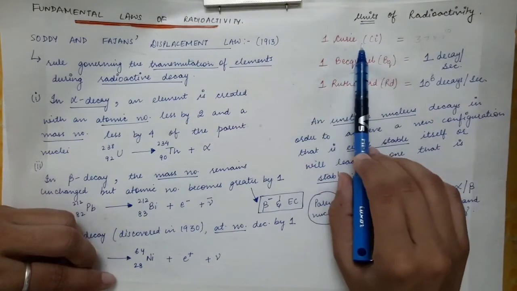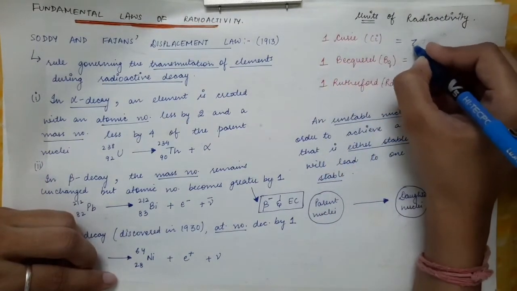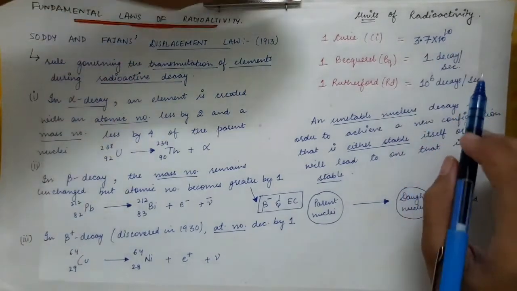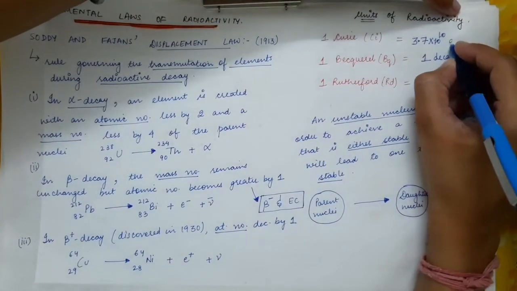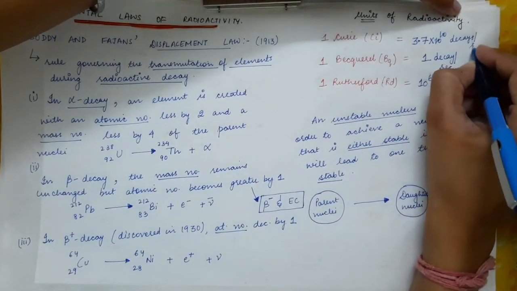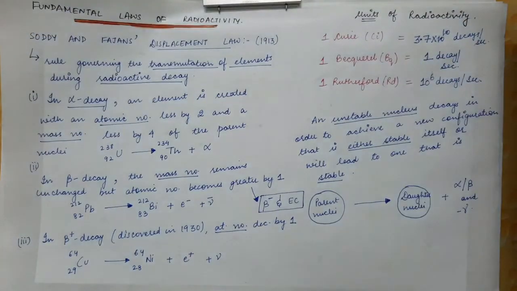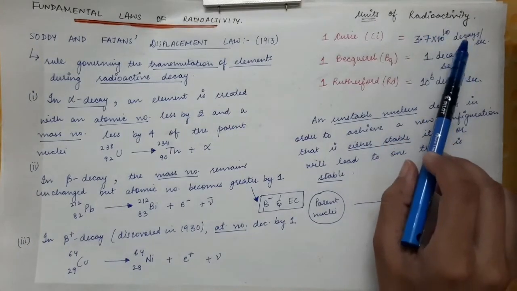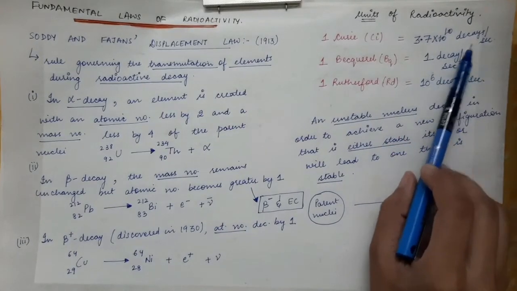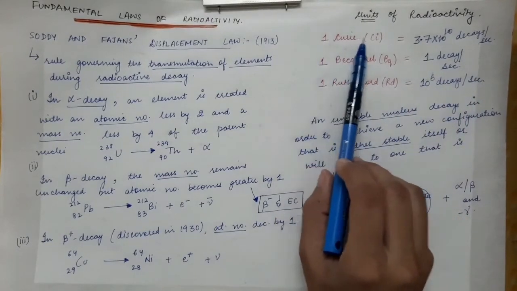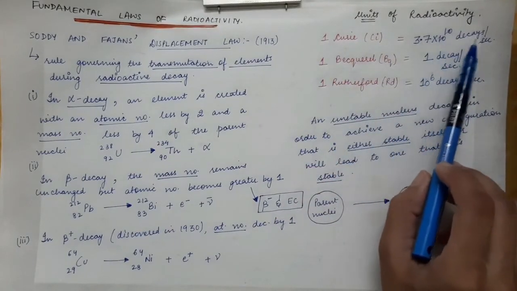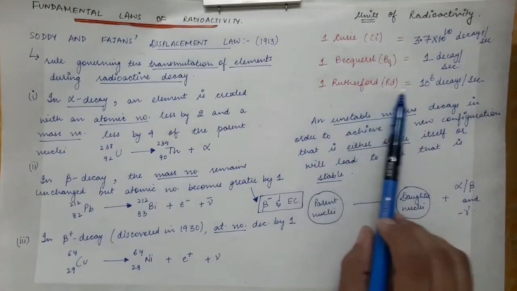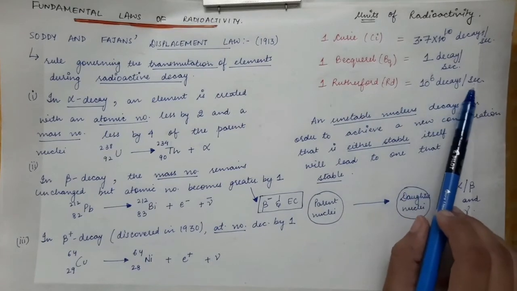And what is 1 Curie? 1 Curie is defined as when 3.7 into 10 raised to power 10 decays are happening in 1 second. So that is called 1 Curie. So these are the units of radioactivity, and radioactivity is measured in decays per second. As you can see, we have decays per second over here. So 1 Curie is 3.7 into 10 power 10 decays per second, 1 becquerel is 1 decay per second, 1 Rutherford is 10 power 6 decays per second.